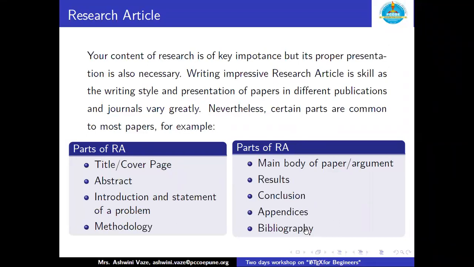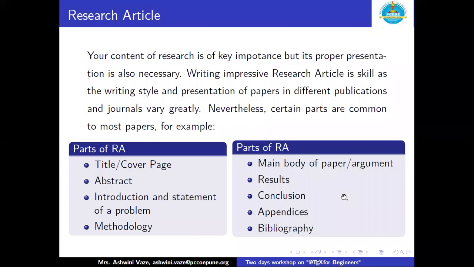Many publications or journals don't expect appendices in their research paper. So the rest of the things are essential to write the research paper. By default, in the LaTeX environment, you can select article as your document class to write short research papers or articles, and you can practice on the same.